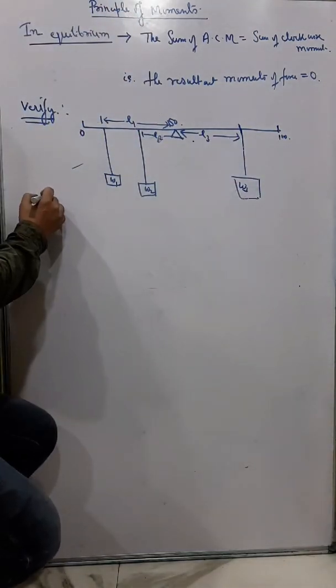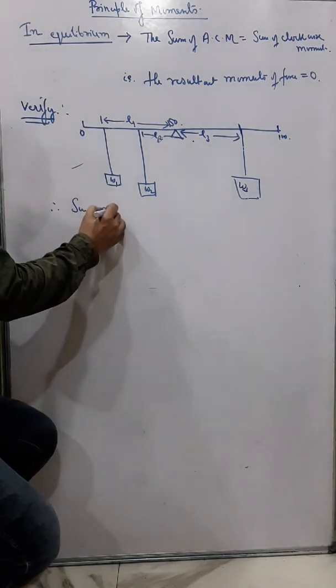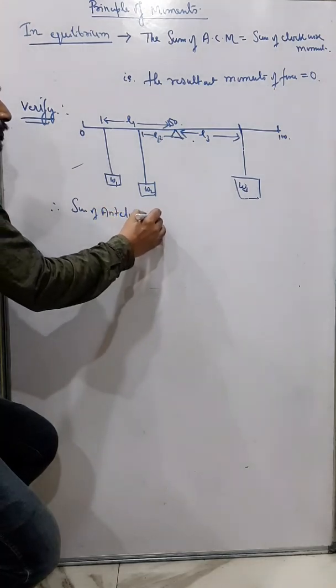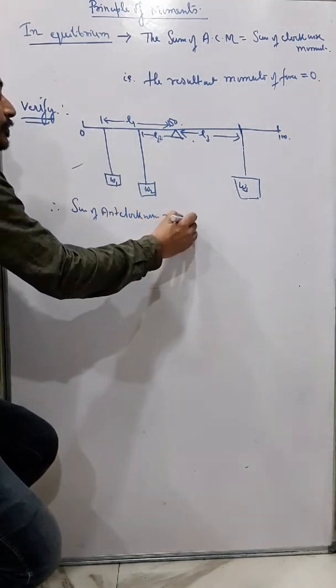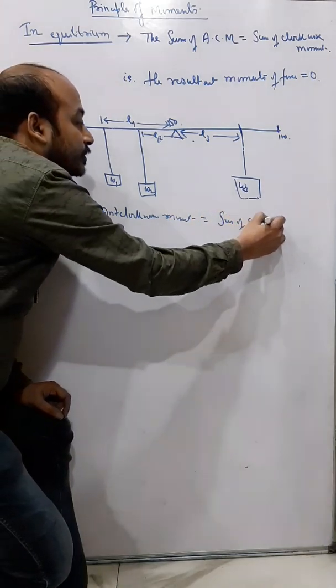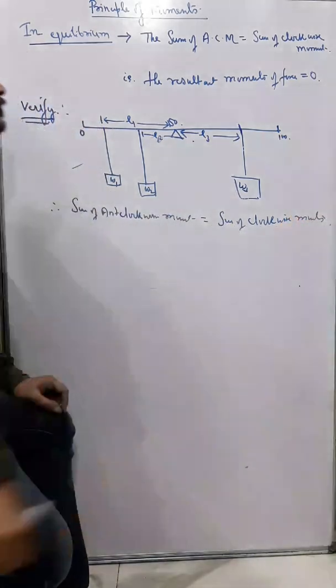therefore we can say that the sum of anticlockwise moments will be equal to the sum of clockwise moments.